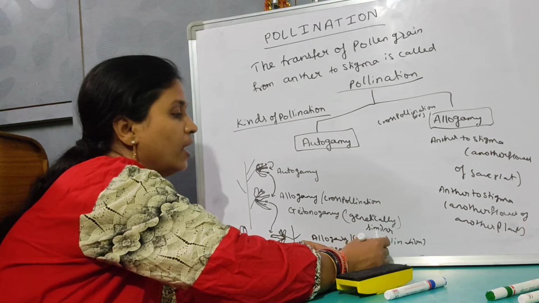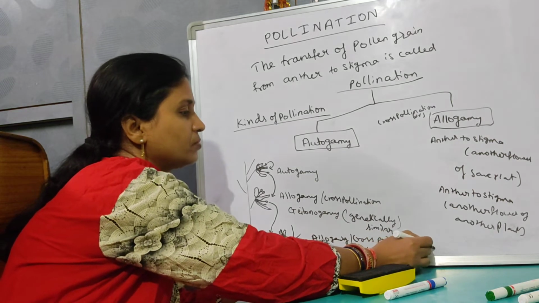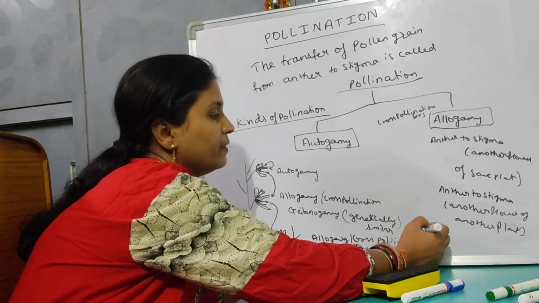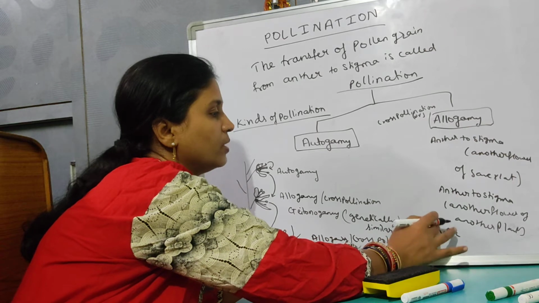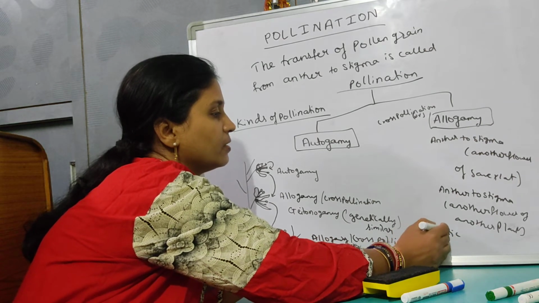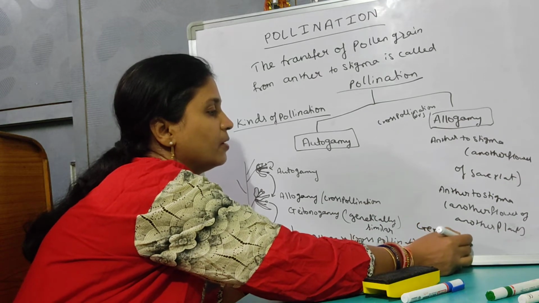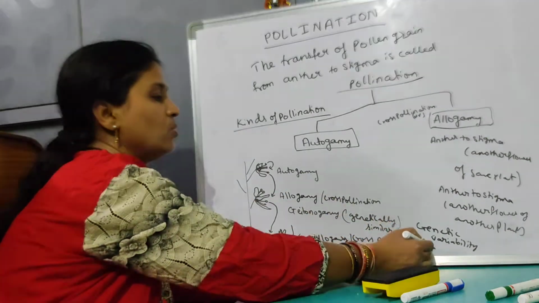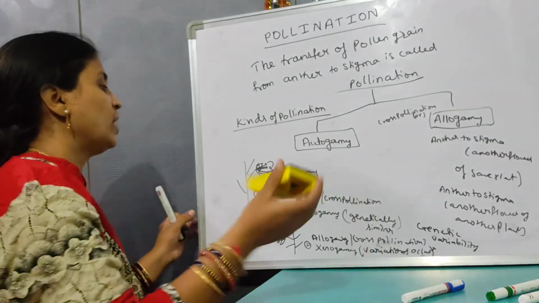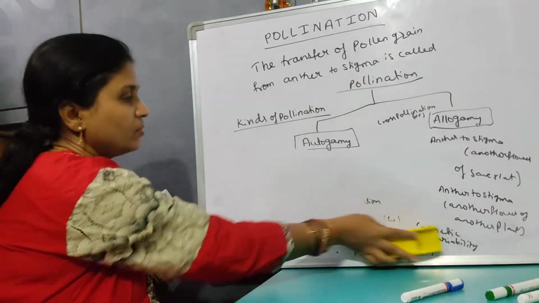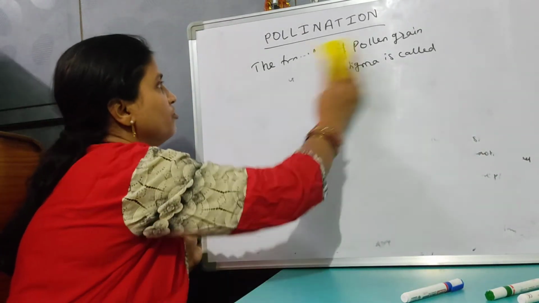Variations are going to occur here, because there is genetic variability. That's why variations are going to occur. This is xenogamy. This is about the kinds of pollination. Moving on to agents of pollination.